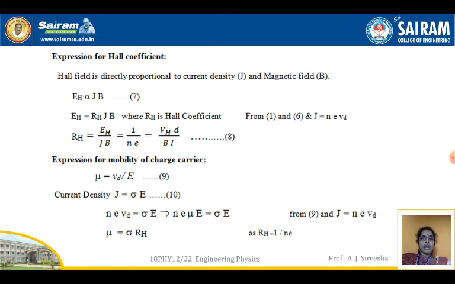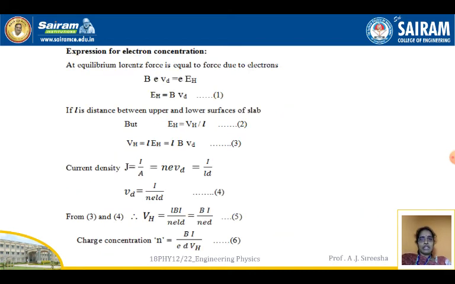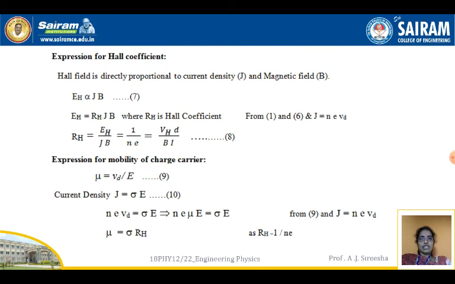From equations 1 and 6, EH is equal to B VD and N is equal to B I by e D VH, and J is equal to N e VD. We get RH is equal to EH by J B, and substituting the values, it is VH into D by B I. That is equation 8: RH is equal to 1 by N e, or RH is equal to VH into D by B I.